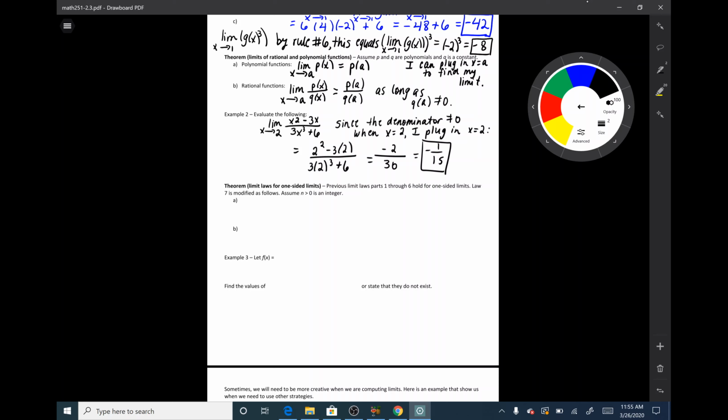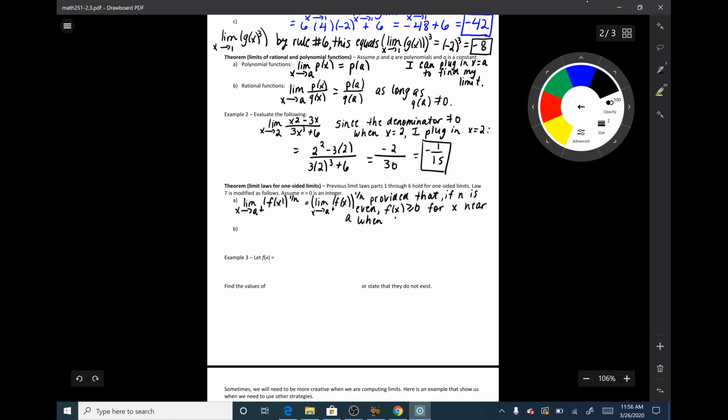So the limit as x approaches a from the right of f of x raised to the power of 1 over n, this is the root rule, is equal to the limit as x approaches a from the right of f of x, all of this raised to the power of 1 over n, provided that if n is even, f of x is greater than or equal to 0 for x near a when x is greater than a.